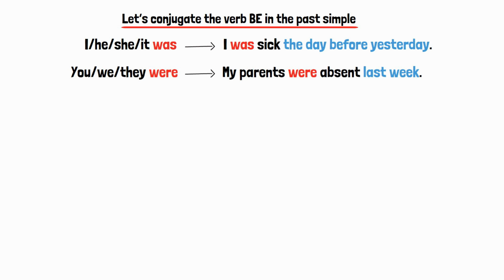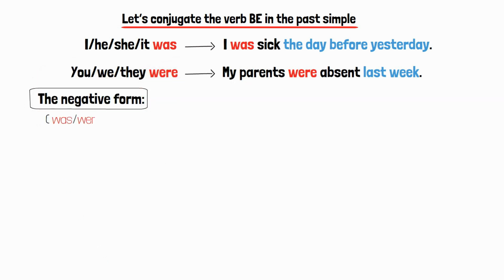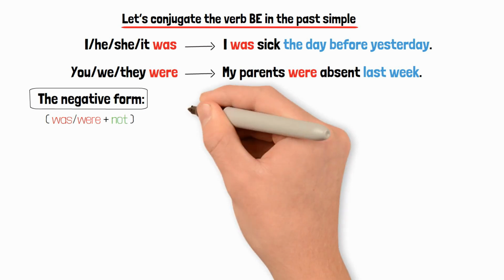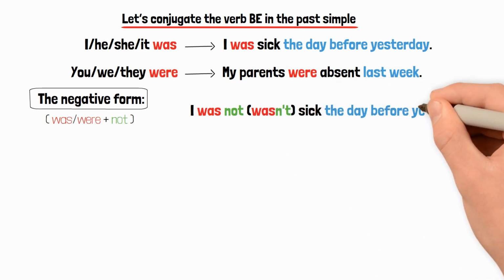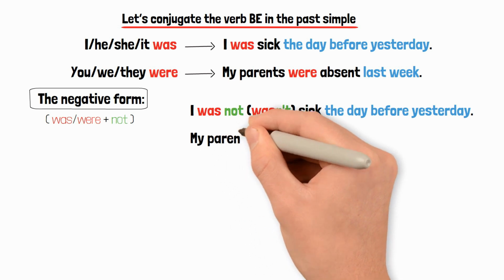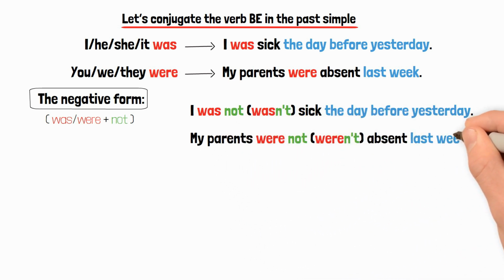Let's turn the last couple of examples into the negative form. We add not after was or were. I was not or wasn't sick the day before yesterday. My parents were not or weren't absent last week.